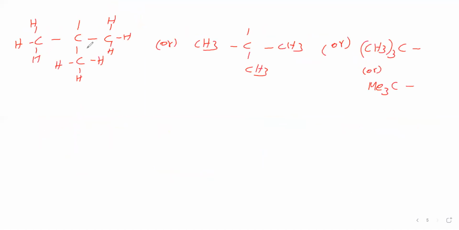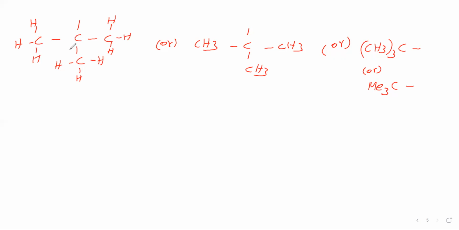Then we'll go for this. Here, this carbon is looking for another atom to make a bond. To this carbon, the left side carbon is linked directly, the down carbon is linked directly, and the right side carbon is linked directly. So this carbon has three other carbons linked directly with it. Therefore, this carbon is called a tertiary carbon.